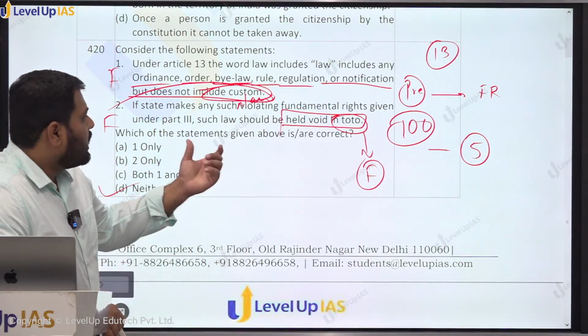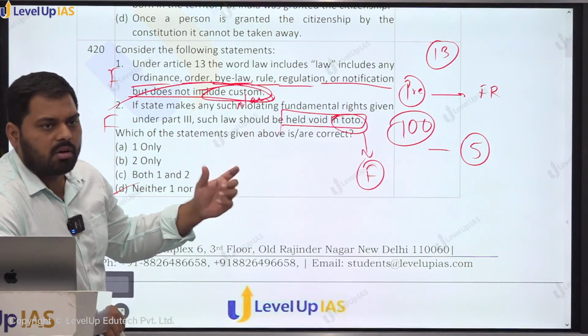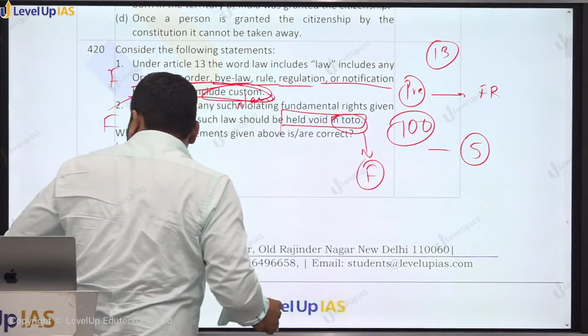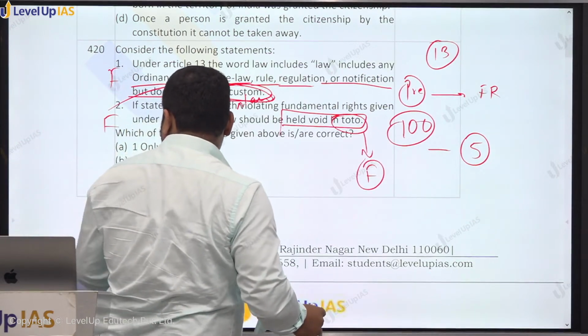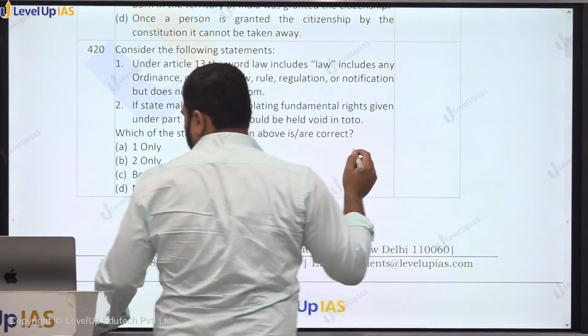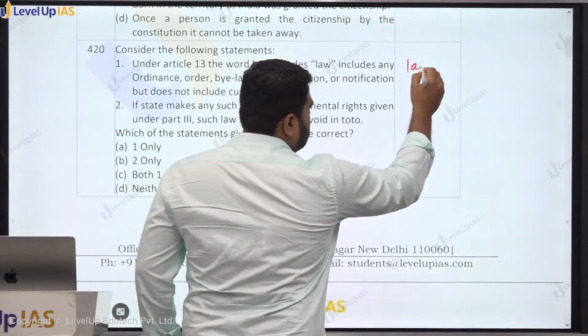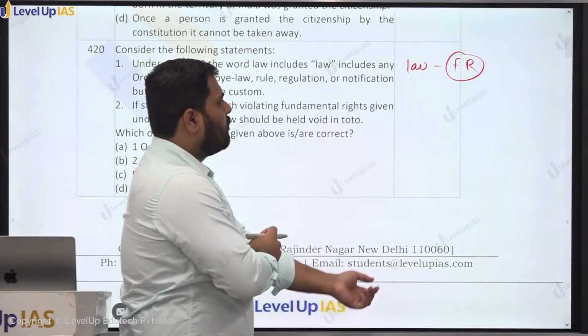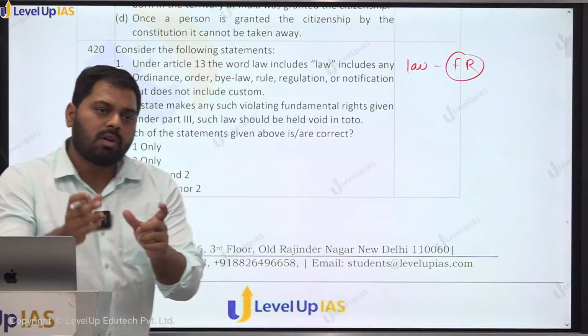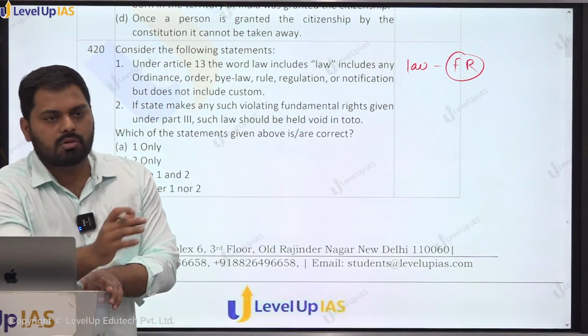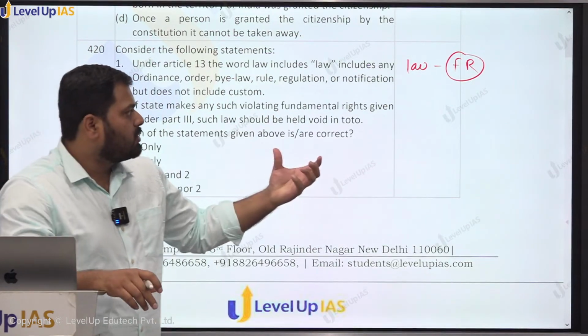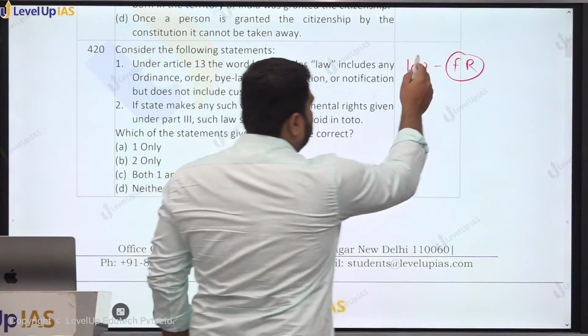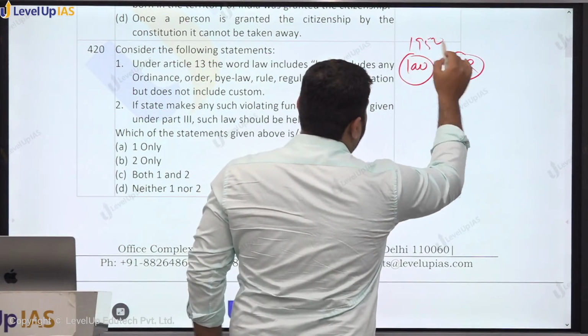Yes, doctrine of eclipse is the second statement. Doctrine of eclipse comes from Article 13. What it means is that if there is any law which is violating the fundamental right, okay. Now, doctrine of eclipse, the first thing you should know is that it applies only to pre-constitutional laws, not to post-constitutional laws. So in pre-constitutional laws, a law was existing before 1950, and then in